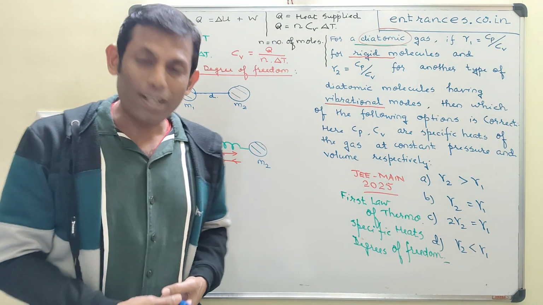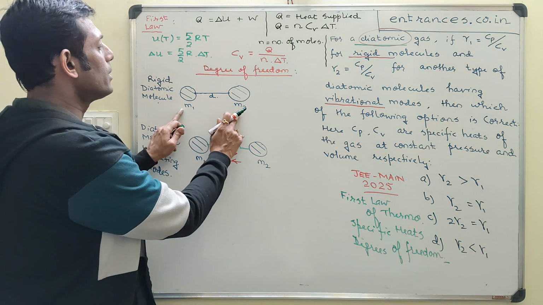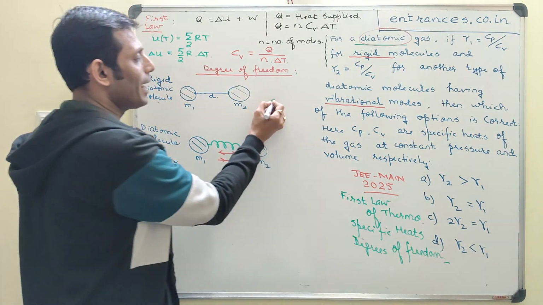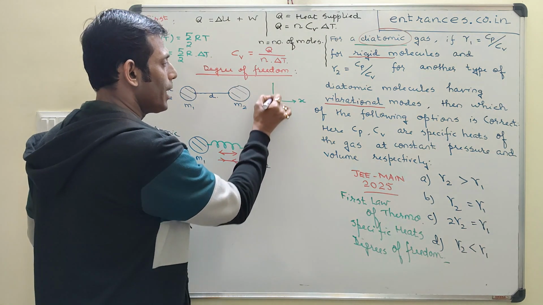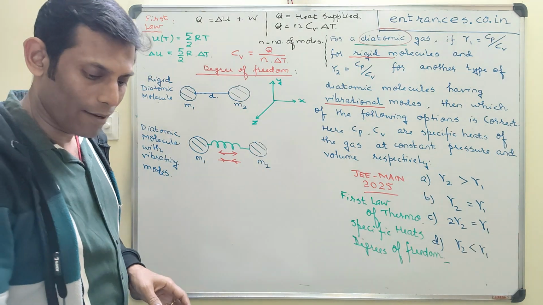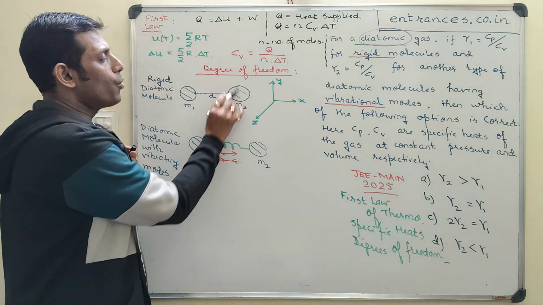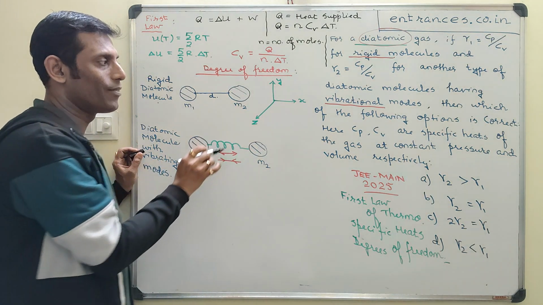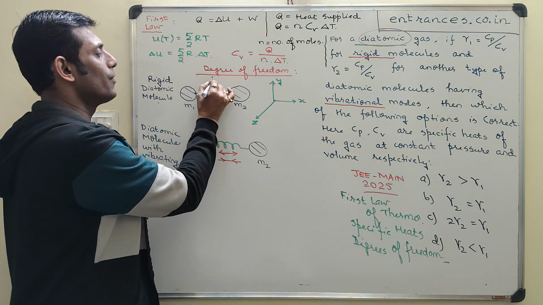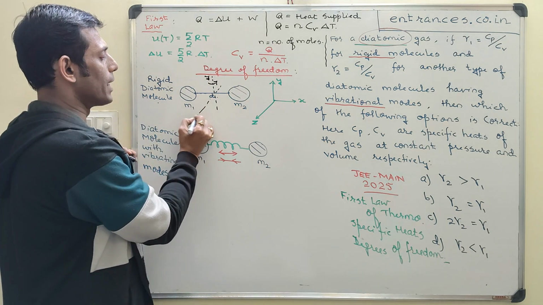Now, what are the degrees of freedom? Now let me first explain the degrees of freedom. Now this particular atom, whose classification is of rigid type, can move along x-axis, can move along y-axis, can move along z-axis, also can have, let's say it is aligned along x-axis, then spinning about the x-axis as an axis itself does not consume much energy, but it can have a rotation about the y-axis. It can also have a rotation about the z-axis.